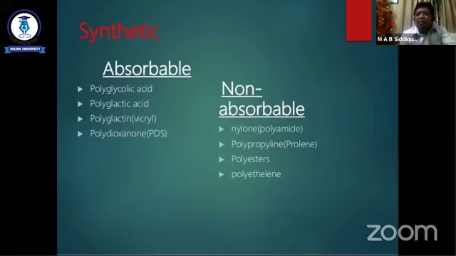The synthetic non-absorbable sutures are nylon or polyamide, and polypropylene. The polypropylene or Prolene is the most commonly used non-absorbable synthetic suture in our surgical practice. And another one is polyester, polyethylene. This is also used nowadays in a limited way.